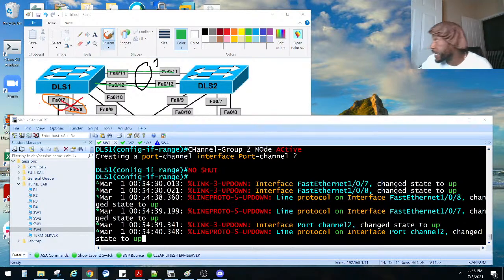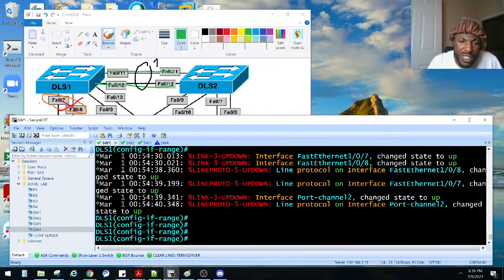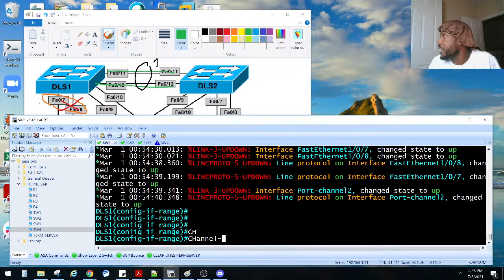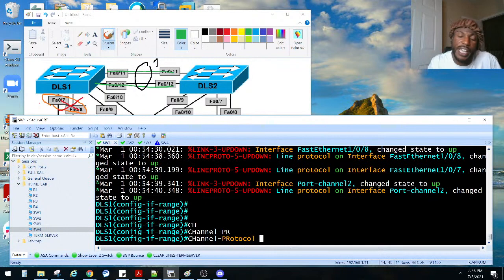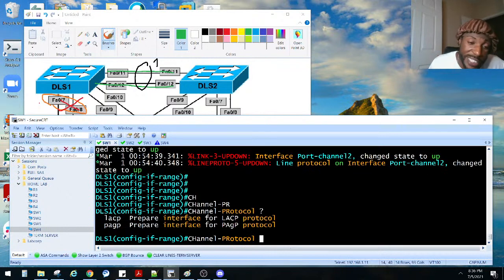And like Kelvin just said, channel protocol is the command that I was thinking of. So we can force LACP without doing the active and passive and all that stuff, and then just do channel protocol. Do I have it on this version? Let me see. Channel, what you said it was? Channel protocol. There you go. That's the command I was looking for. See, now you do LACP or PAgP.